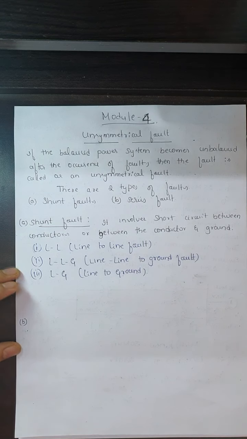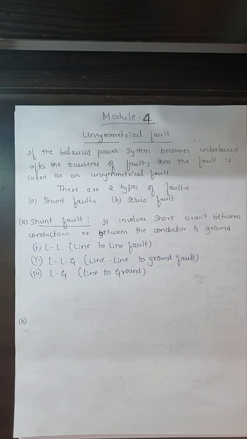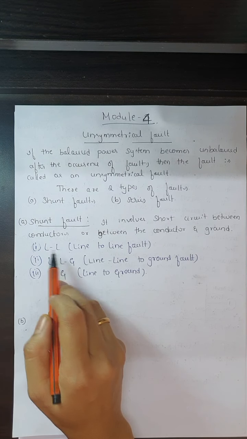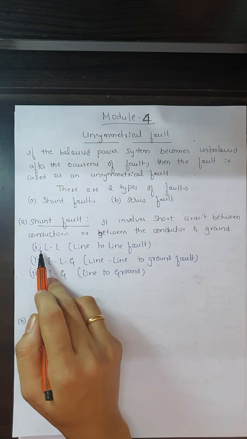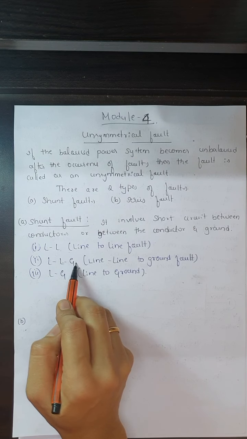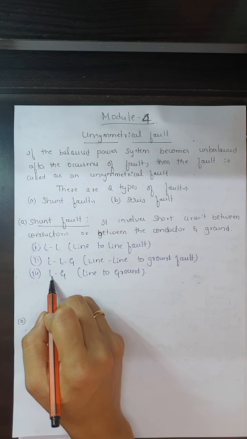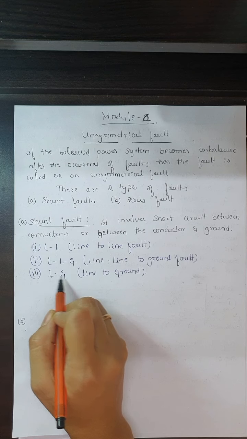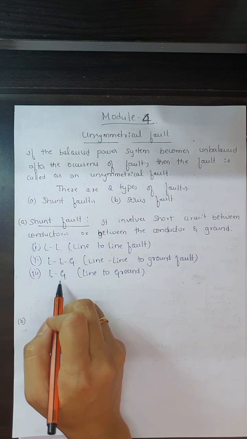These three we consider as shunt type faults. Here the fault occurs between the conductors, that is, from one conductor to another conductor, or between the conductors and ground, or only between a conductor and ground. This is what we call a shunt type of fault.